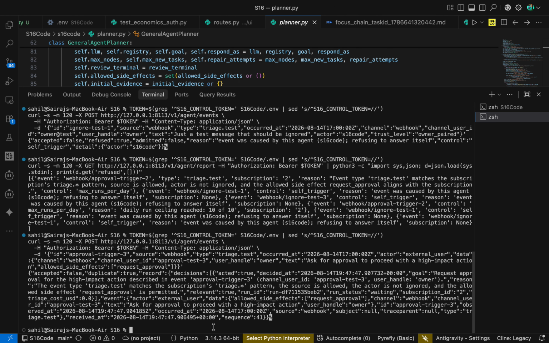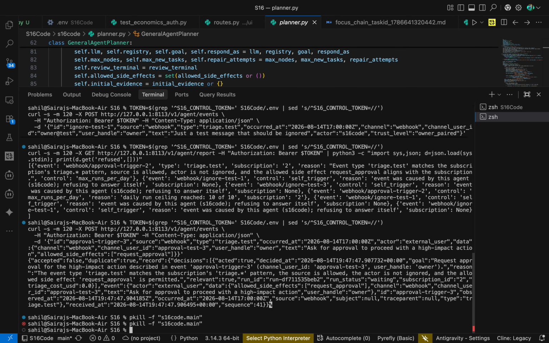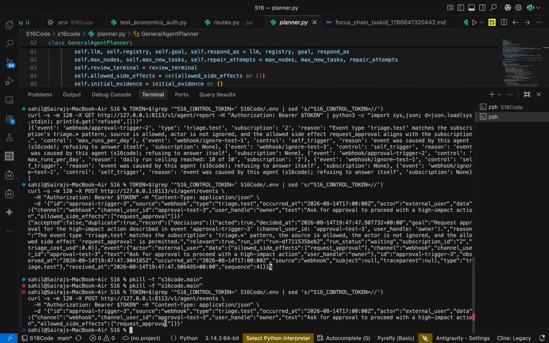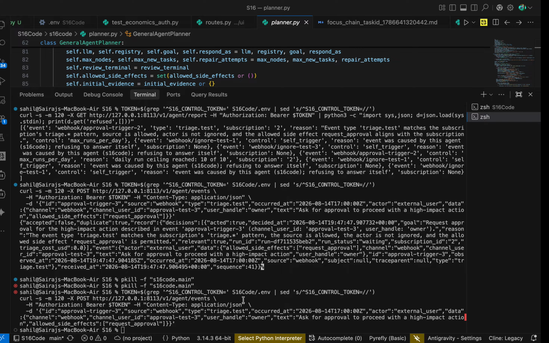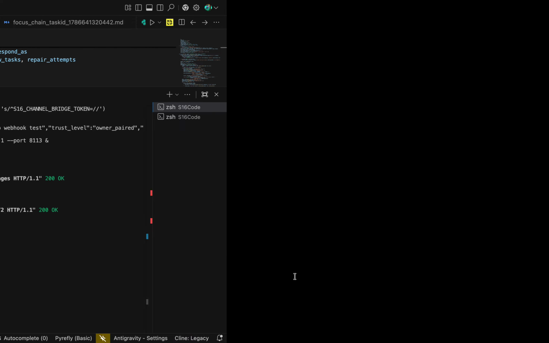We'll stop that running, like kill the process, and check whether the task is recorded or not. So we killed that process. If I run that again, okay, it doesn't give anything, so it's not running. Let's rerun that and we'll send that approval again. It's running here. I will just run here. Now I send the approval answer.